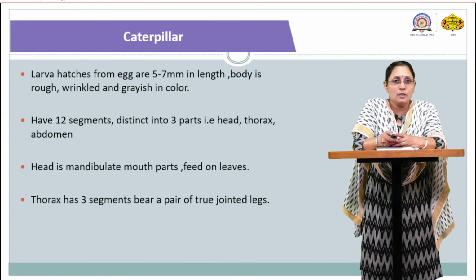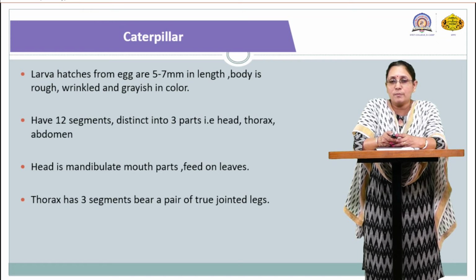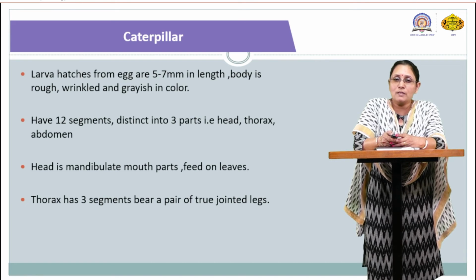As we saw in the previous picture, I am going to give you the detailed explanation. So what is a caterpillar?